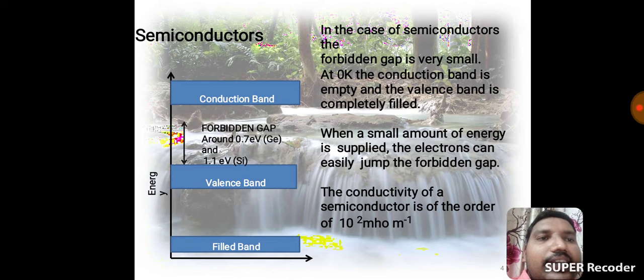The conductivity of a semiconductor is of the order of 10 mho per meter, where mho is nothing but ohm inverse. This is the semiconductor condition.